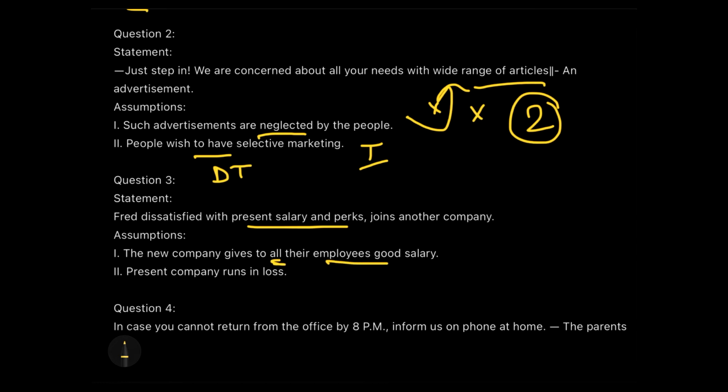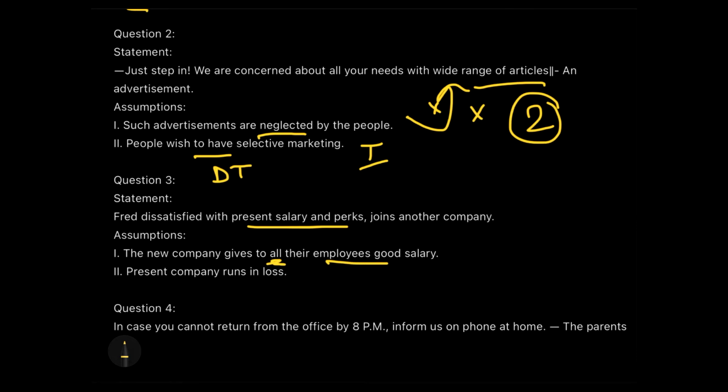First of all, the word "all" really makes or breaks the game. A company giving good salary to all the employees is certainly not related to Fred's dissatisfaction with his present salary and perks. We are not concerned about the perks or the reasons why Fred joined the current company. Rather, we should be focusing on why he left his last company.